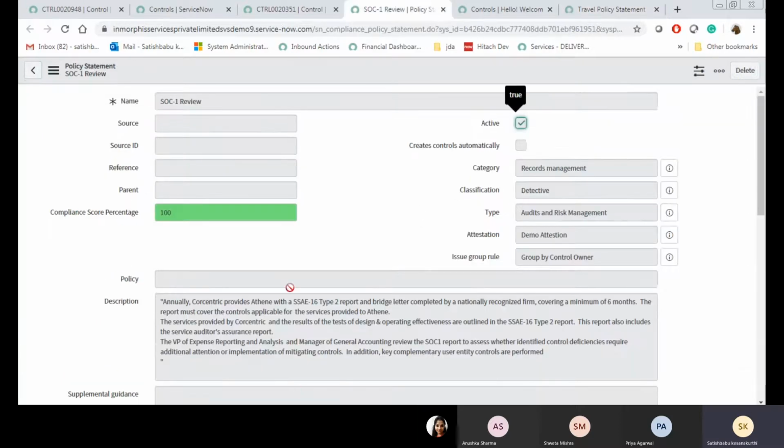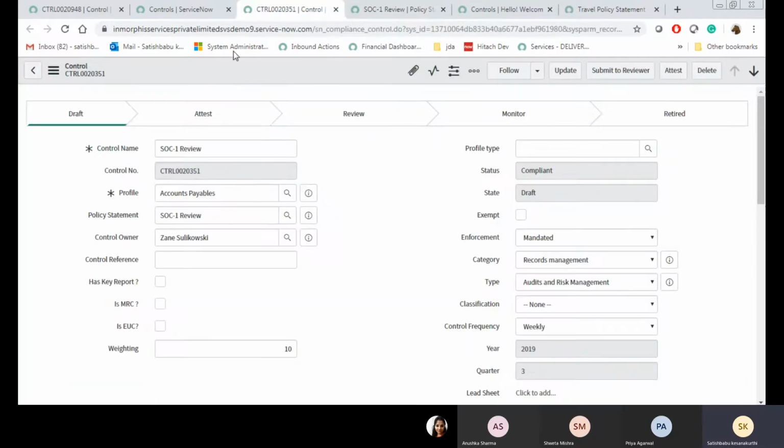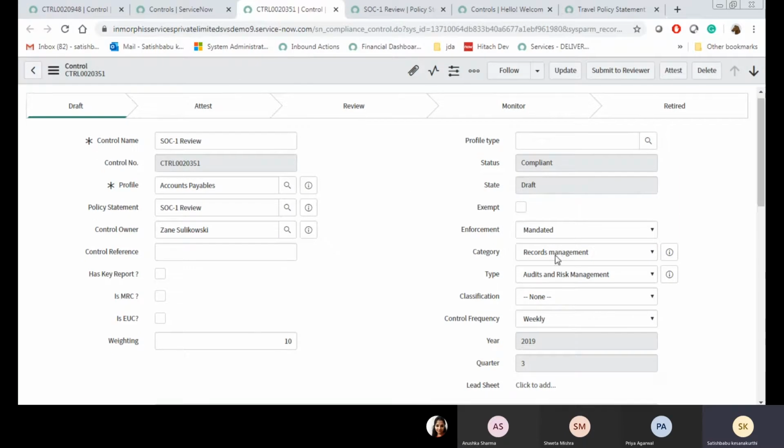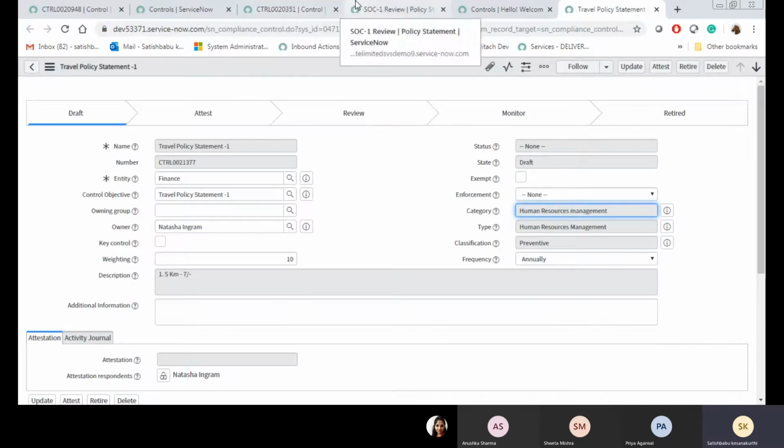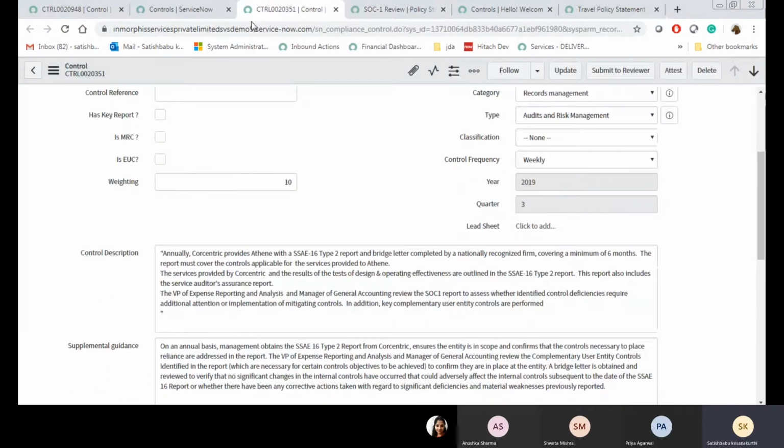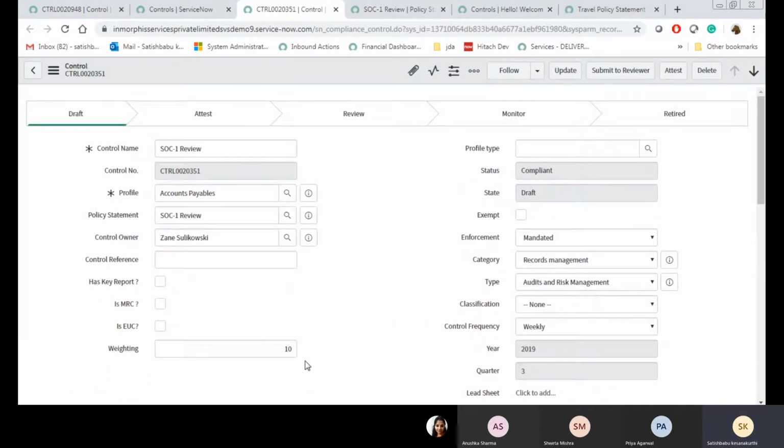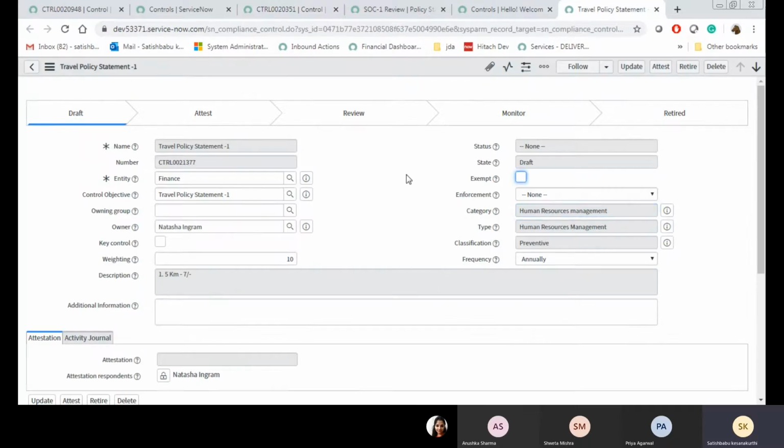There is a lot of difference between this screen, the InMof Private Limited screen, and this screen, because we did POCs for a theme project. Because of that, there are lots of differences. Let's go through the out-of-the-box process flow.